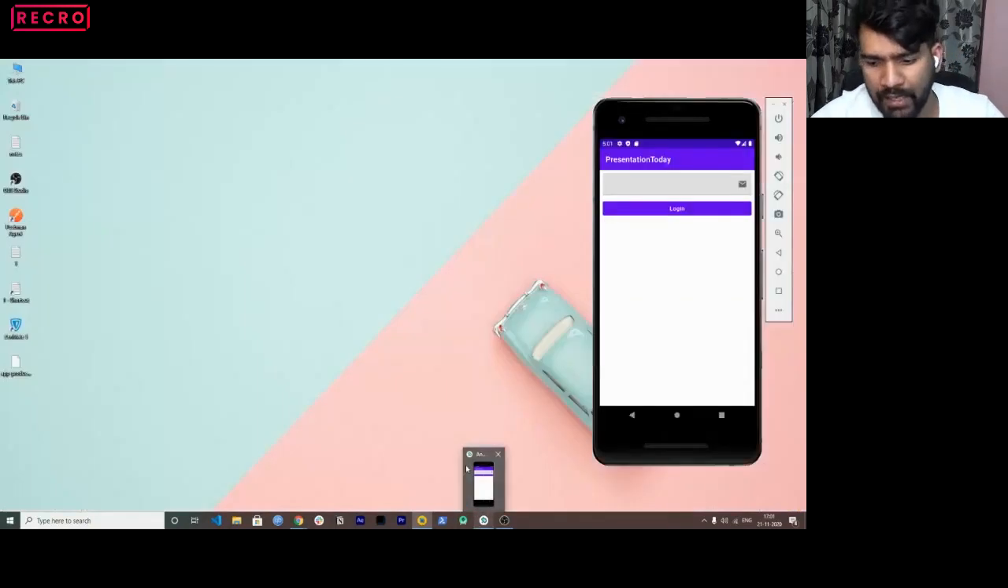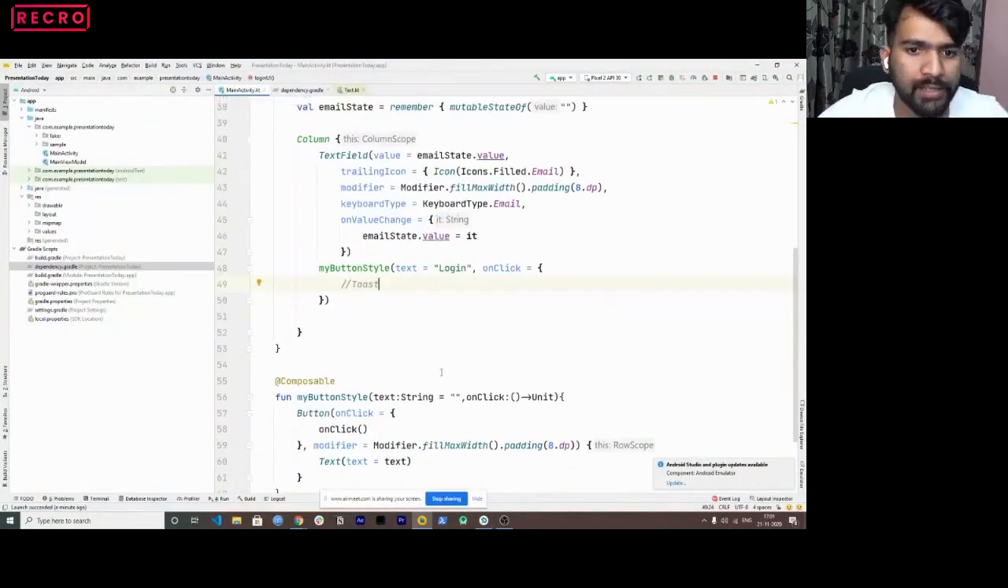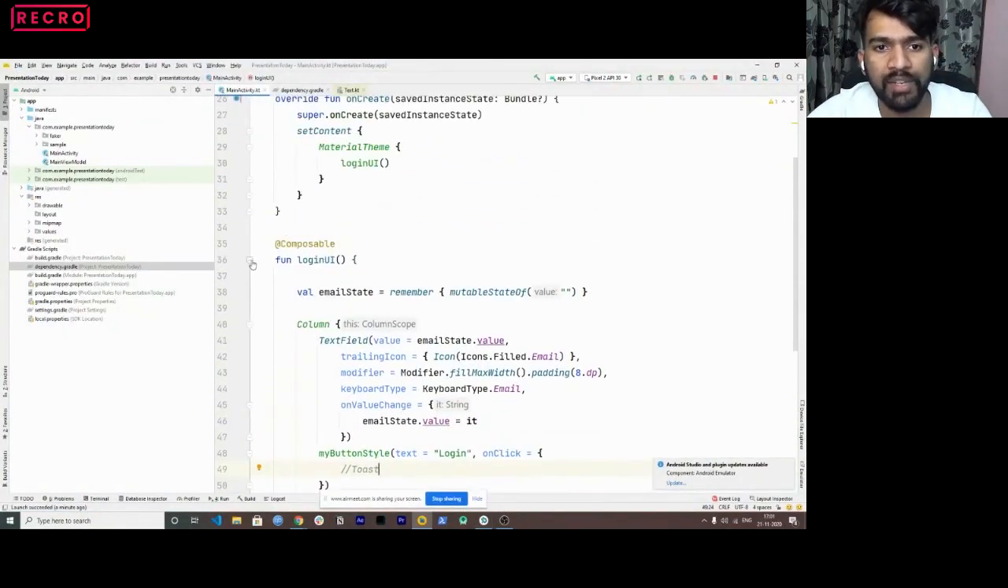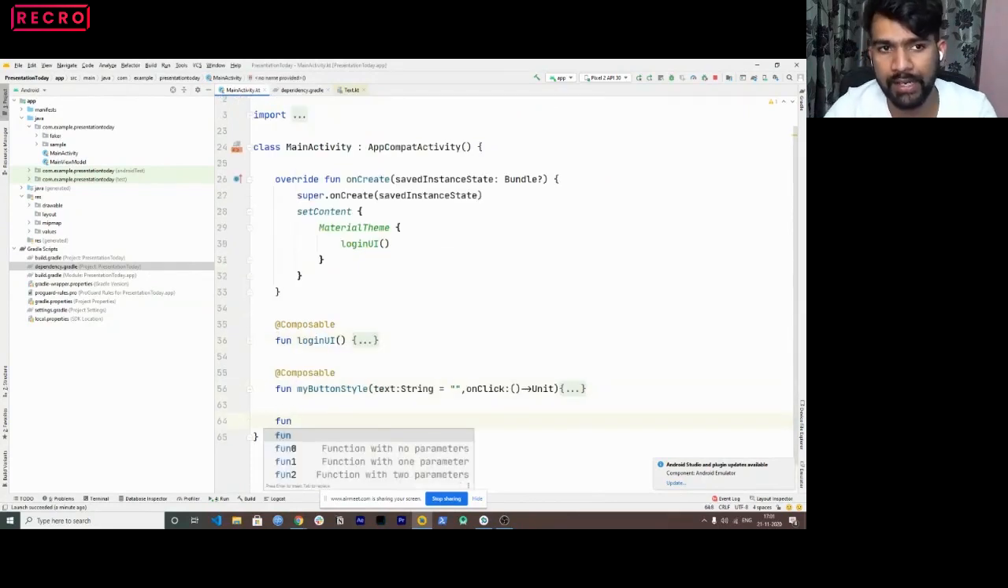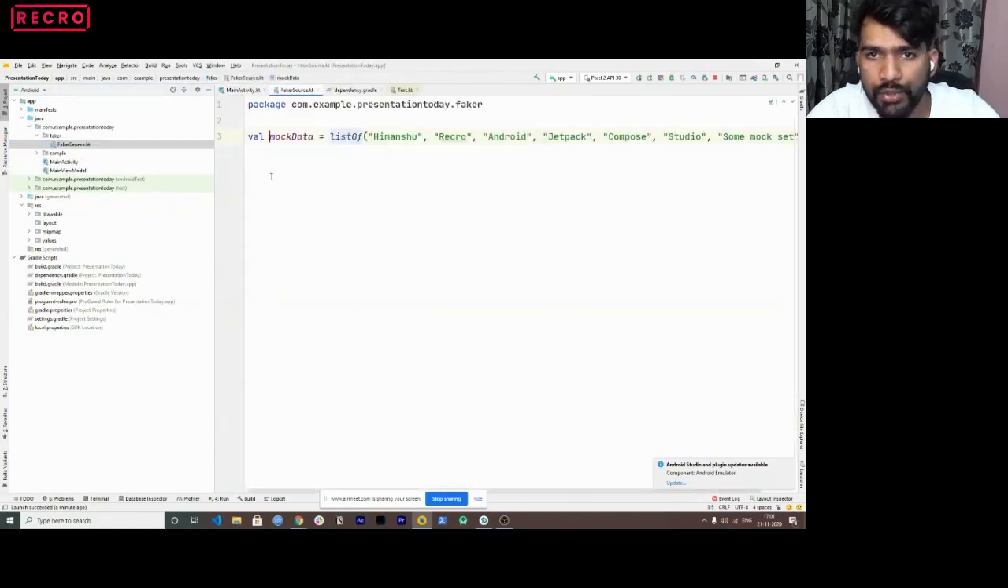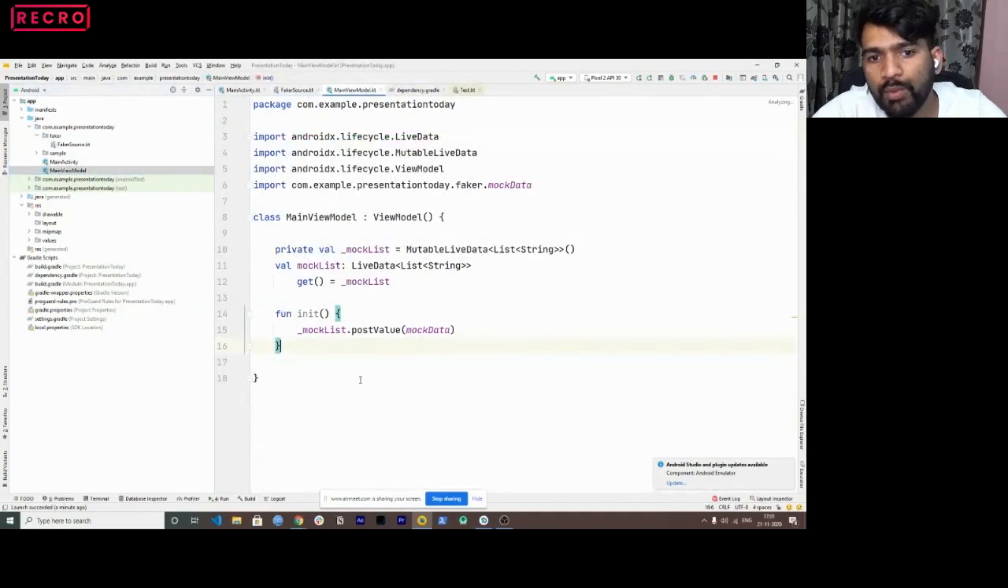One last thing which I actually wanted to explain more is, let's say I'm just minimizing this, right? And in place of this, let's say I want to create a list. So what I have already done, I have created a faker source, right? Where I have a list of data, Himanshu, Recro, and a lot of different mock sets, right? And I have a main view model.